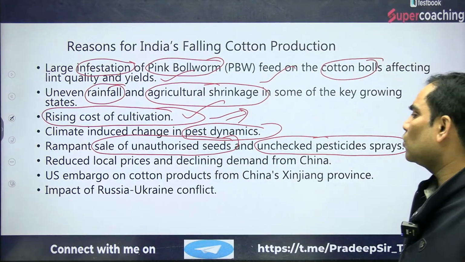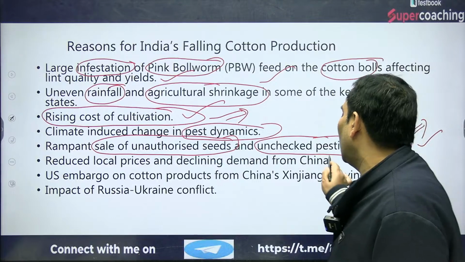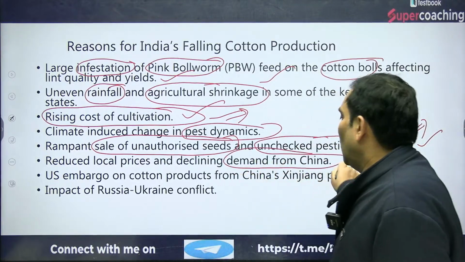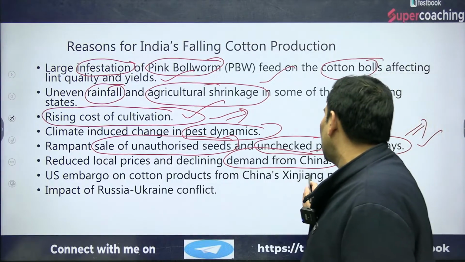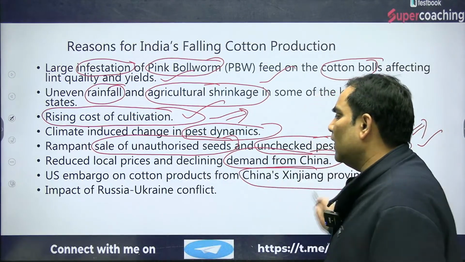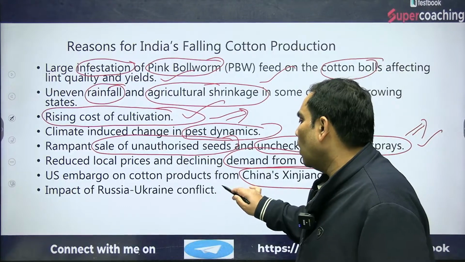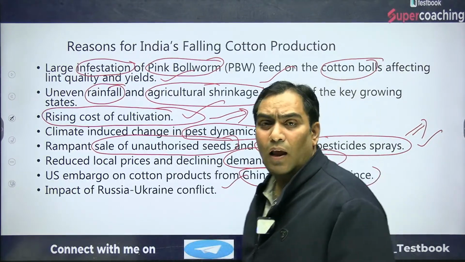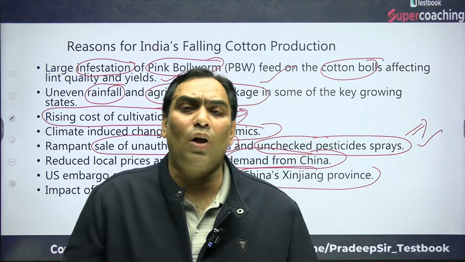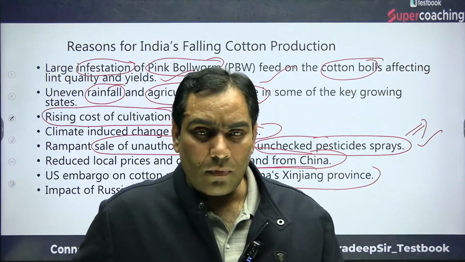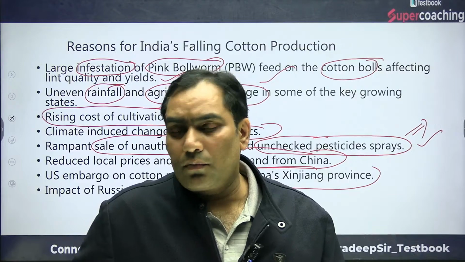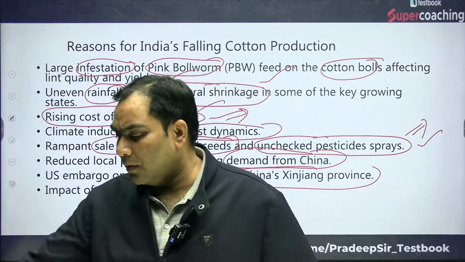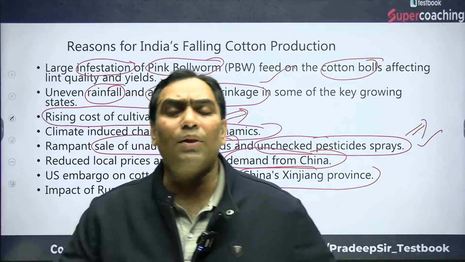And there is also a local price decline and a decline in demand from China. The USA has also banned products from China's Xinjiang province, and there is the impact of the Russia-Ukraine conflict as well, because Ukraine is a producer of cotton, and Russia has the demand for cotton.